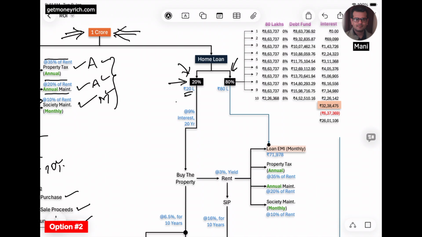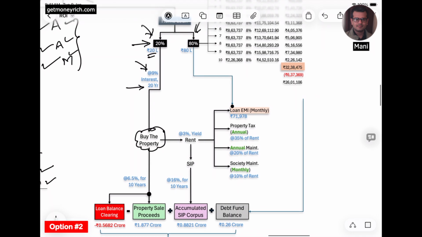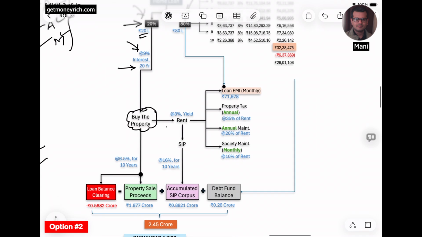So what I have assumed for the home loan is that he will take a home loan at an interest rate of about 9% per annum, and that home loan will continue for the next 20 years. So he will use this home loan to buy the property, and his self contribution is only 20 lakhs, the 20%. So he will buy the property, he will put the property on rent. The rental yield again I have assumed as 3%.